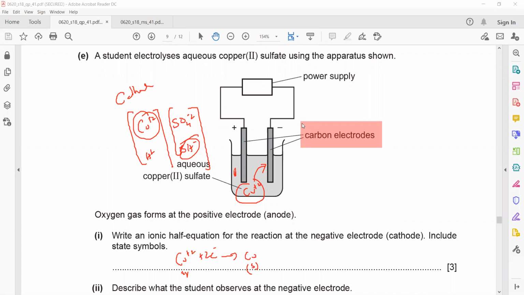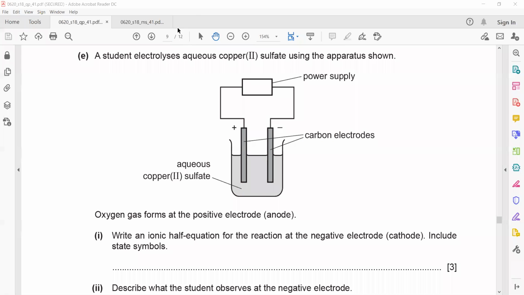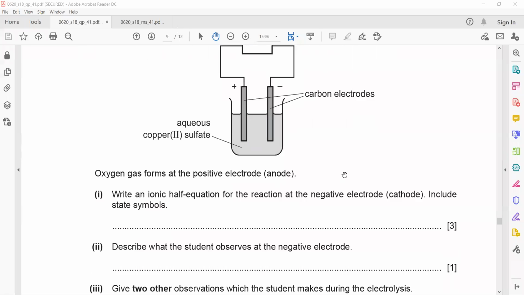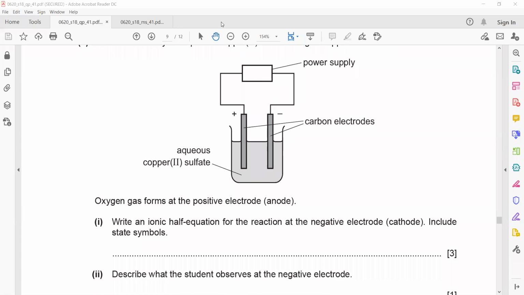Copper, which is a 2+ ion, aqueous, takes 2 electrons and changes into a copper atom. Describe what the student observed at the negative electrode. At the negative electrode, because copper ion changes to copper atom, the copper atom will stick to the cathode. So what will he observe?